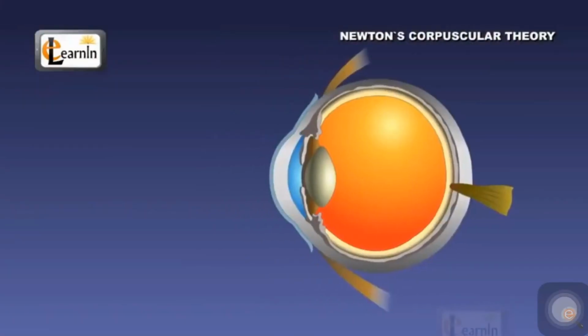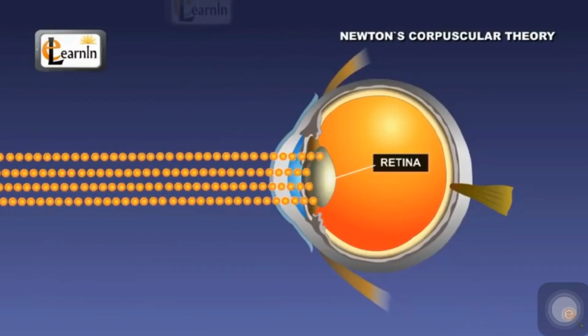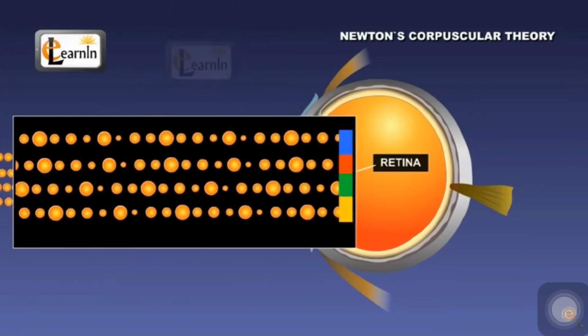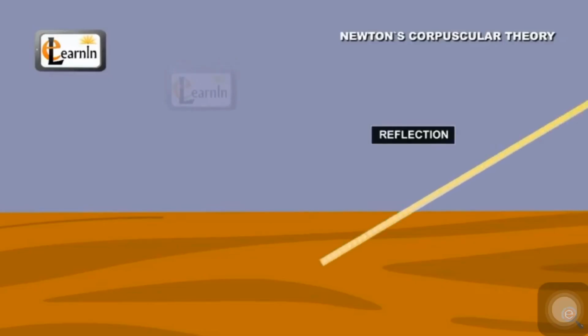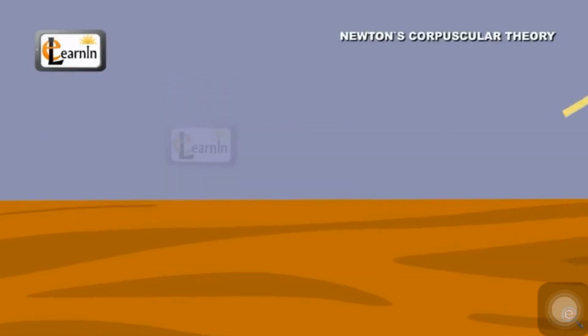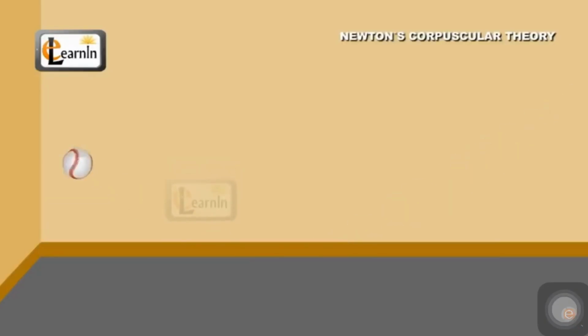The vision of human beings is a consequence of these corpuscles falling on the retina of the eyes. Various colors of light are due to the difference in sizes of these corpuscles. These corpuscles could perfectly explain the concepts of reflection and refraction of light. The reflection of light, which consisted of corpuscles, is just like the reflection of a perfectly elastic ball.